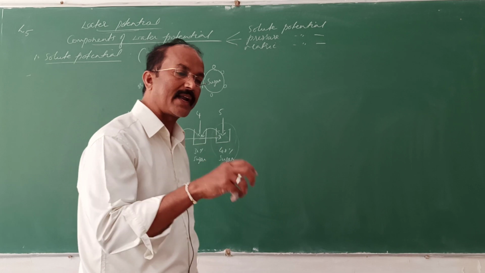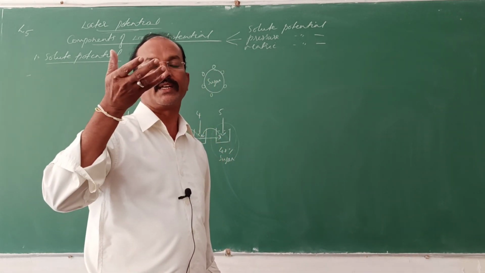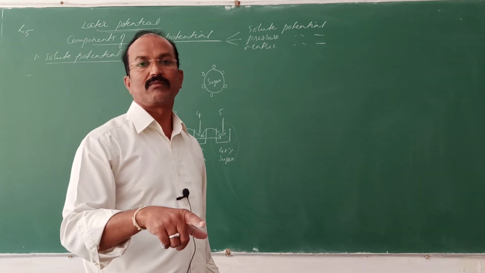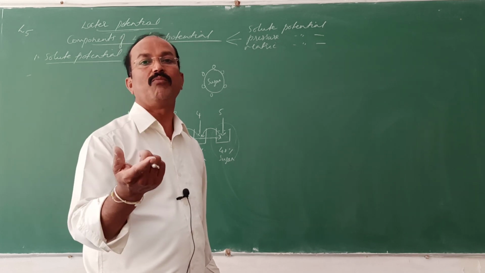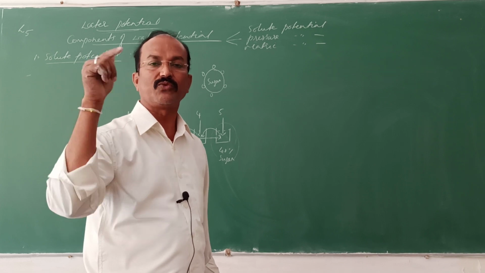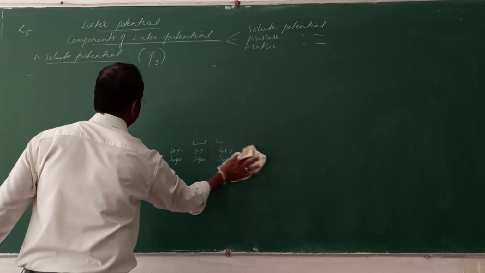If you go on adding more and more solutes, the concentration of the solution increases. The lesser the solutes, the more the free energy of the water molecules. The higher the solutes, the less the free energy of the water molecules. Okay, I think you got it.